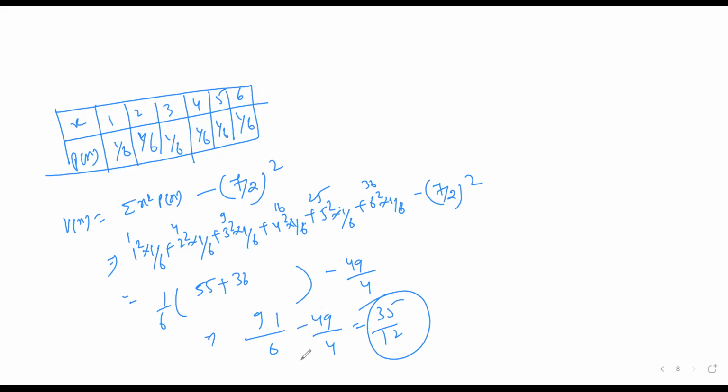35/12. So this is the variance. Now to find the standard deviation, you take the square root of variance, and that is the square root of 35/12. Here we can derive a general formula: if the dice is rolled twice or thrice, we can find the mean and variance for a dice rolled n number of times.